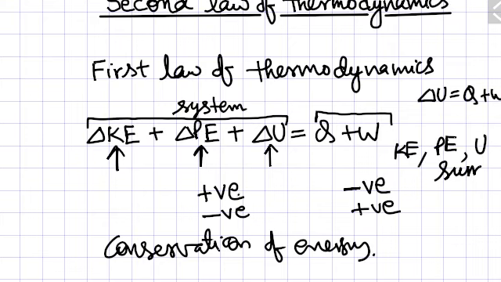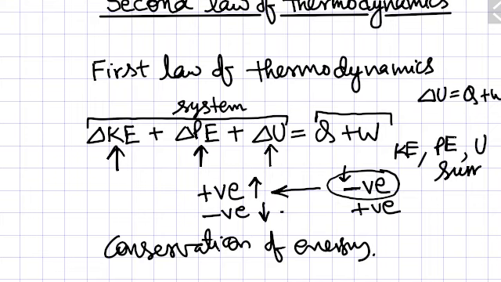Here you see that positive change means the energy of the system has increased. It means that it has taken energy from somewhere. So it will take energy from the surroundings. If the surroundings are giving the energy to the system, then their energy will decrease. The same way, if the change in energy in the system is negative, it means that it has lost its energy, and it has released the energy in the form of heat or in the form of work.